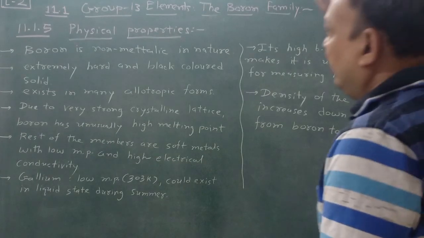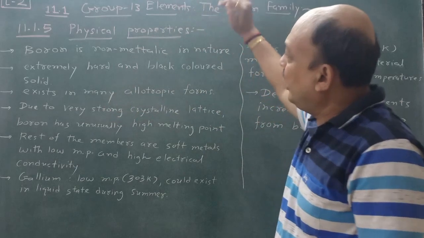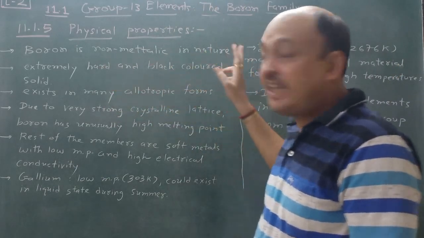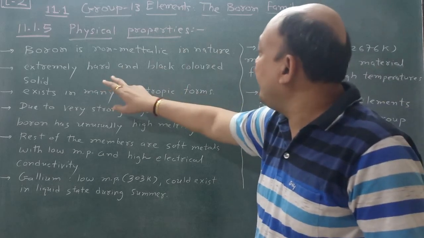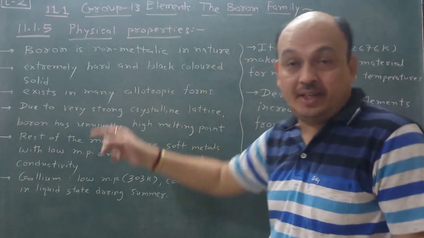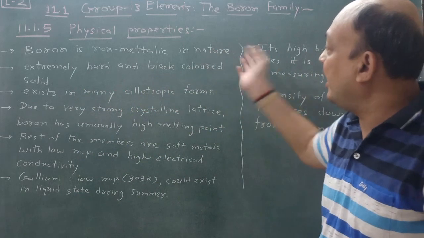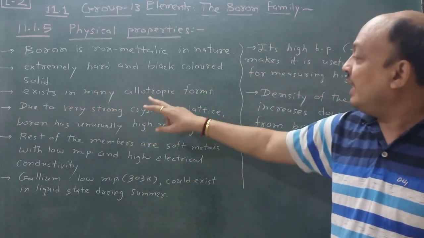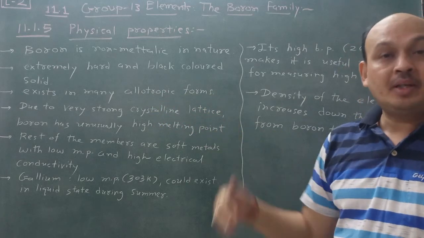Now the last topic of this lecture, number 2. 11.1.5 Physical properties. Boron is non-metallic in nature, an extremely hard and black colored solid. Remember this one, extremely hard and black colored solid. It exists in many allotropic forms.